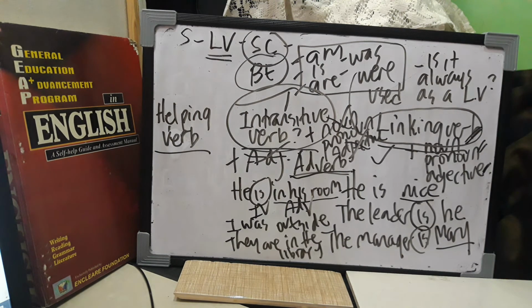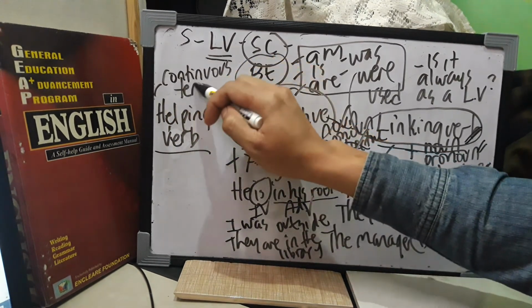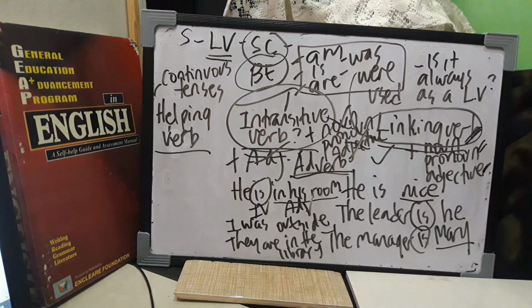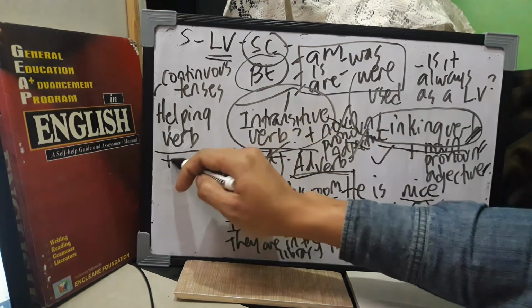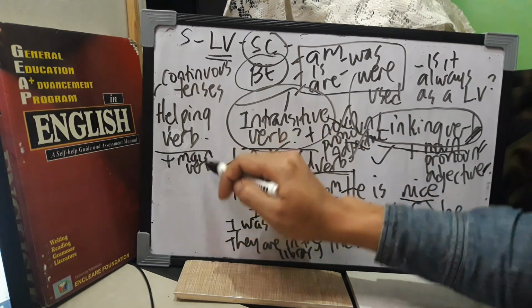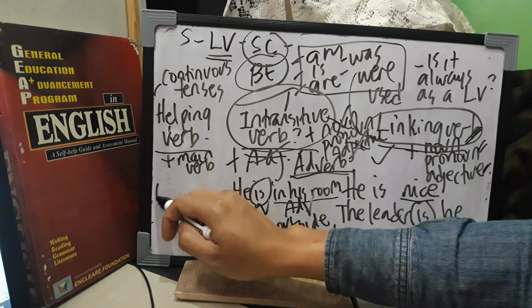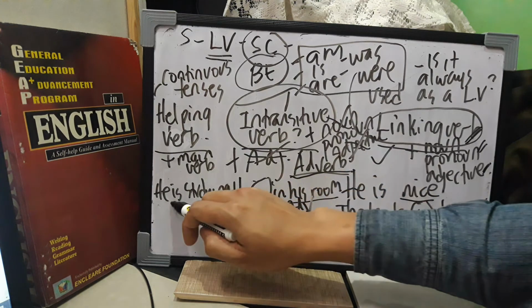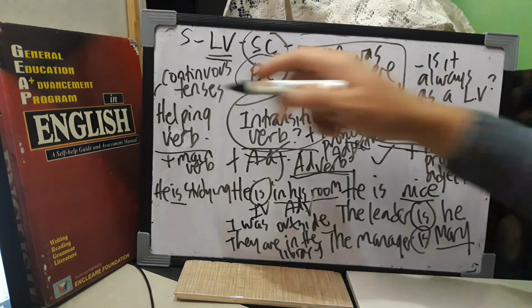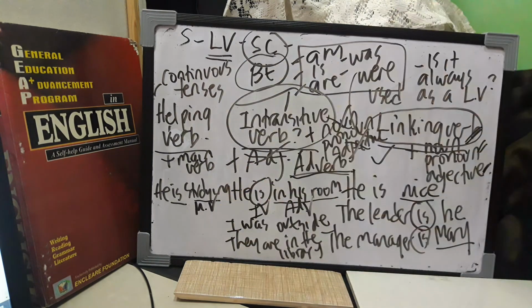And now, how about, guys, if I use am, is, are, was, were as a helping verb? Then definitely, that is in your continuous tenses. In the continuous tenses, how do I know it's a helping verb? If it is followed by a main verb. Again, in the continuous tenses, we have the present continuous. He is studying English. Is here, guys, is not a linking verb. It is a helping verb in the present continuous tense. And studying here is a main verb.